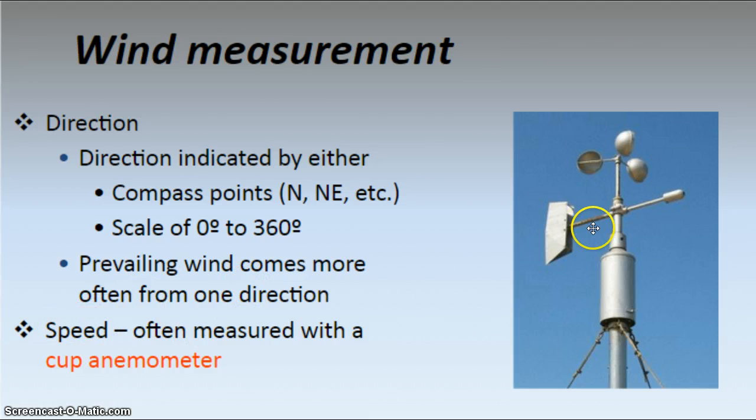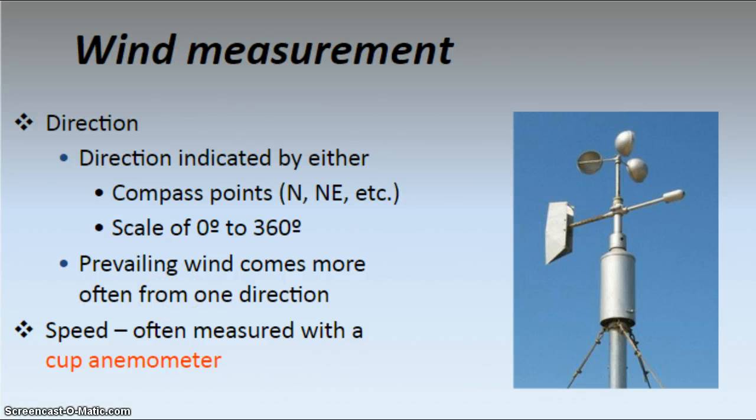And wind speed, this is a cup anemometer. So this here would be kind of a semi wind vane. It tells you direction, but this would be the anemometer. It would have a circumference as it makes a rotation, and you could calculate that distance. Well, circumference is a measurement of distance, over some unit of time, and you could just convert that into miles per hour, but that's what speed is measured in.